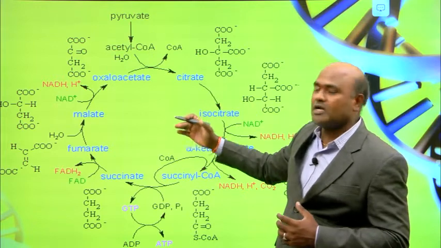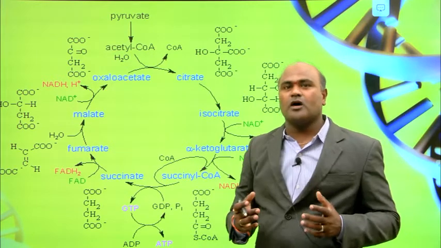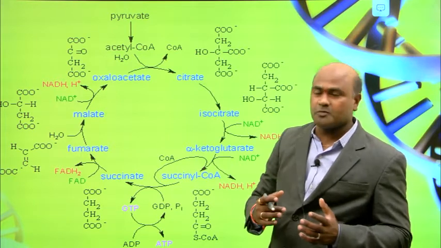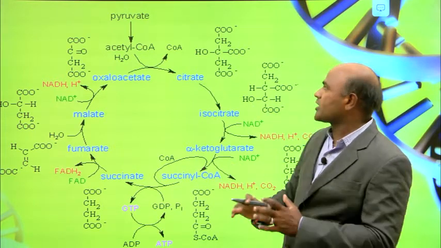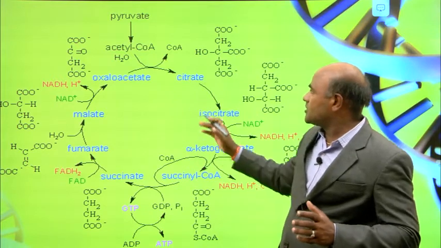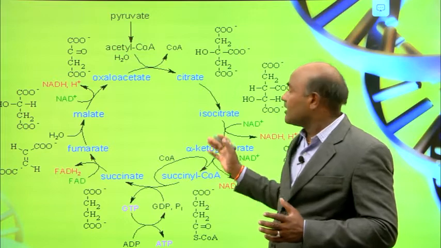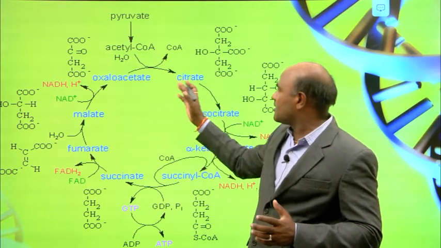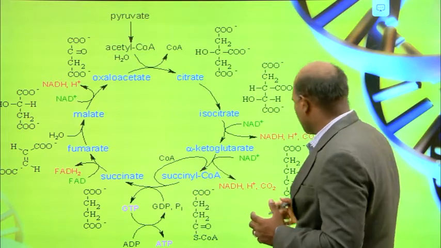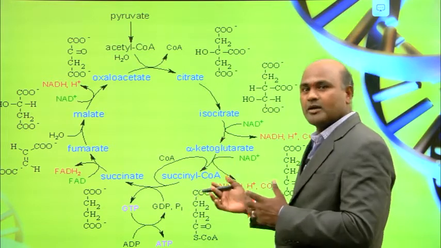In my previous slide, you can see all the enzymes involved in each one-to-one reaction. So this is how the cycle happens structurally, and you can compare this with the previous slide.